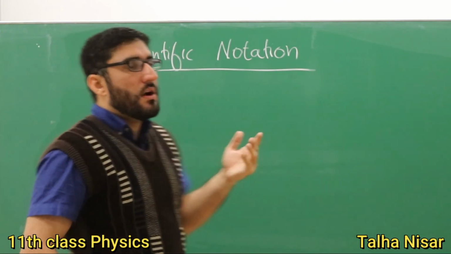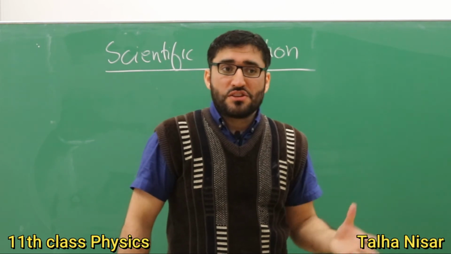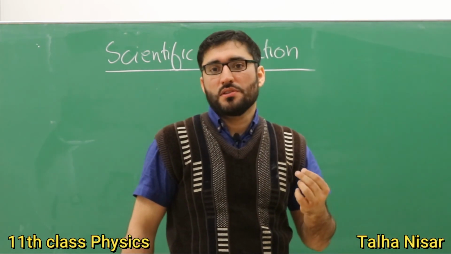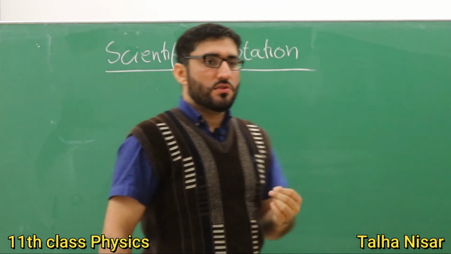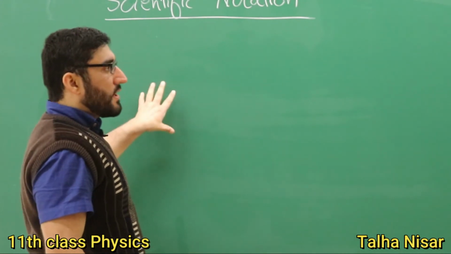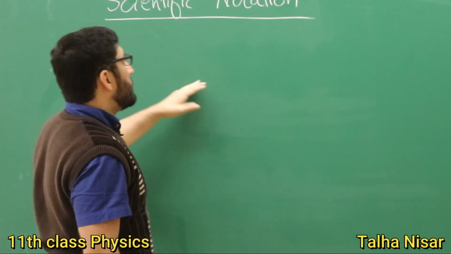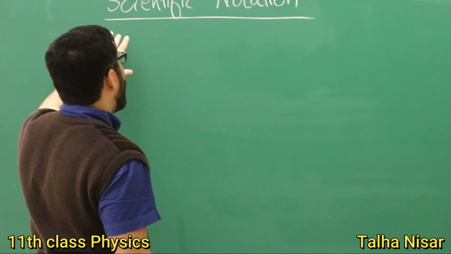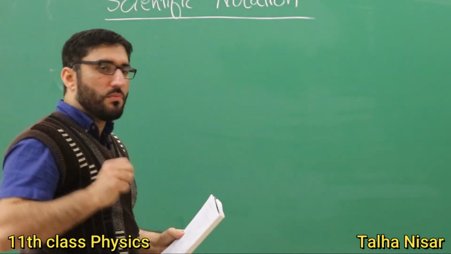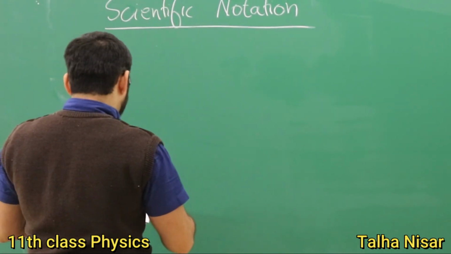Similarly, if we have a very, very small number, for example, the mass of the electron or the mass of the atom, they are extremely small numbers with 30 zeros, or more than 20 zeros. So it's difficult to write or read those numbers. So scientists have developed a way to write those small or big numbers to understand or write them better.